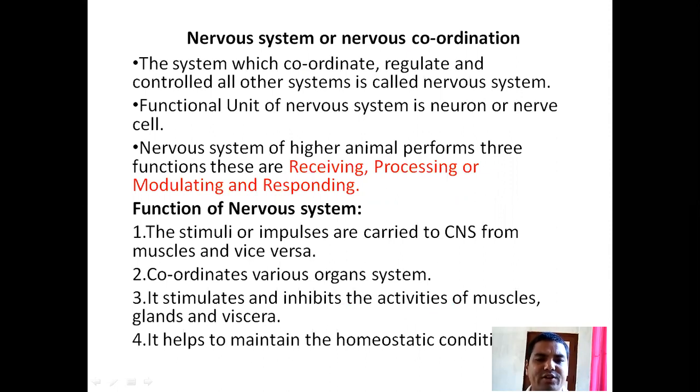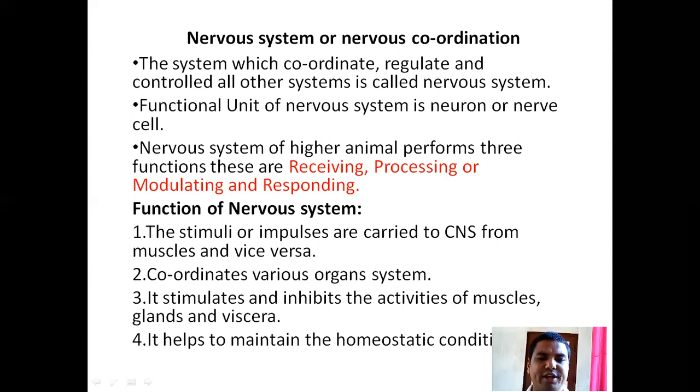These are receiving, processing, modulating, and responding. Some functions of the nervous system are: stimuli or impulses are carried to the central nervous system from muscles and vice versa.